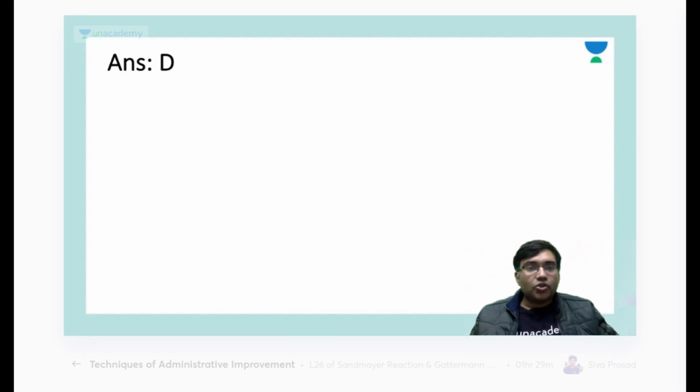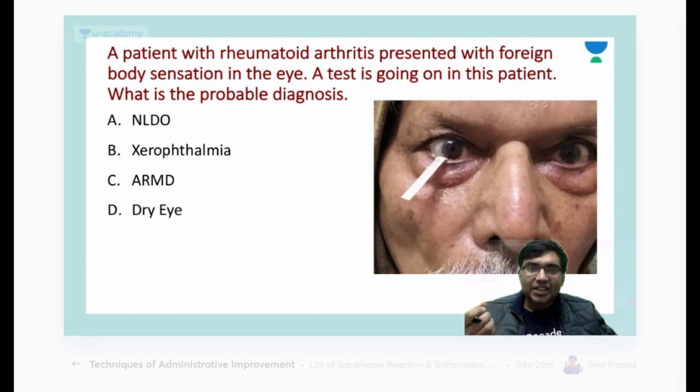Okay, so the next question is: a patient with rheumatoid arthritis presented with a foreign body sensation in the eye. A test is going on in this patient. What is the probable diagnosis here? So try to answer.